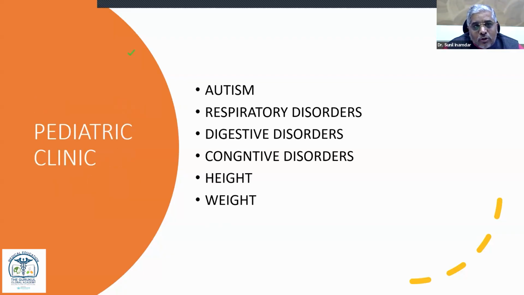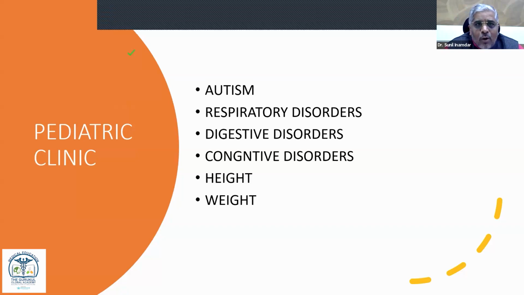So in pediatric clinics also, many patients come with autism or respiratory disorders. That is the bread and butter for pediatric clinics, and it can be tackled well with Ayurvedic treatment. If you give simple medicines to those patients, their digestive disorder, cognitive disorder, height, weight, growth, and all other problems improve. In pediatric and geriatric care, we are the masters.